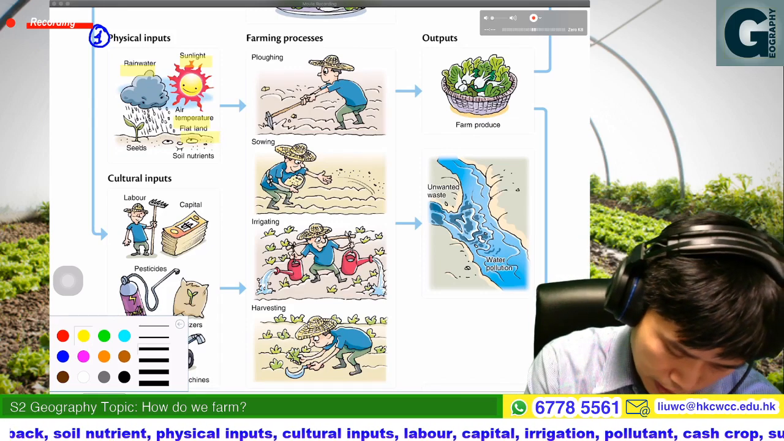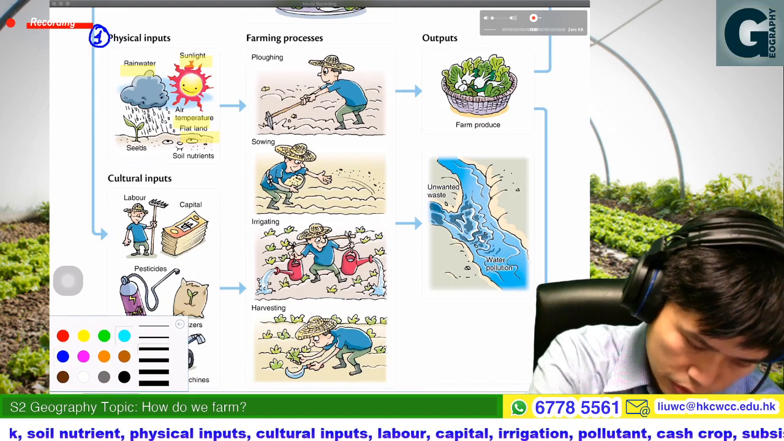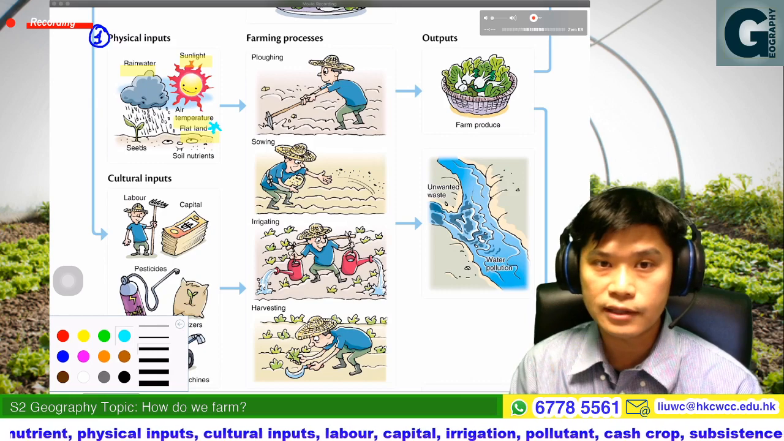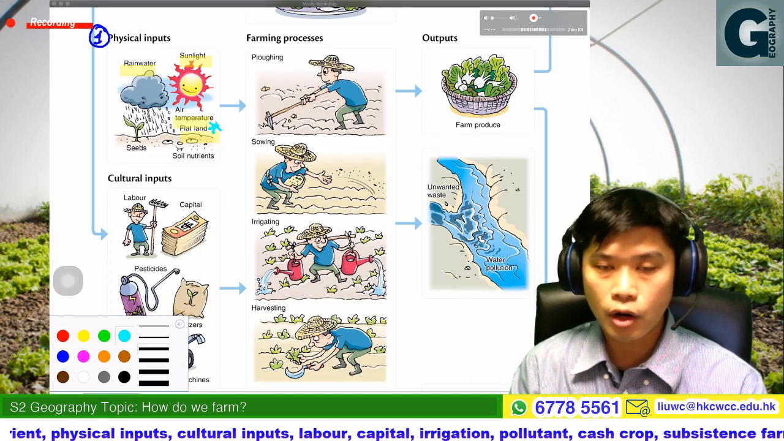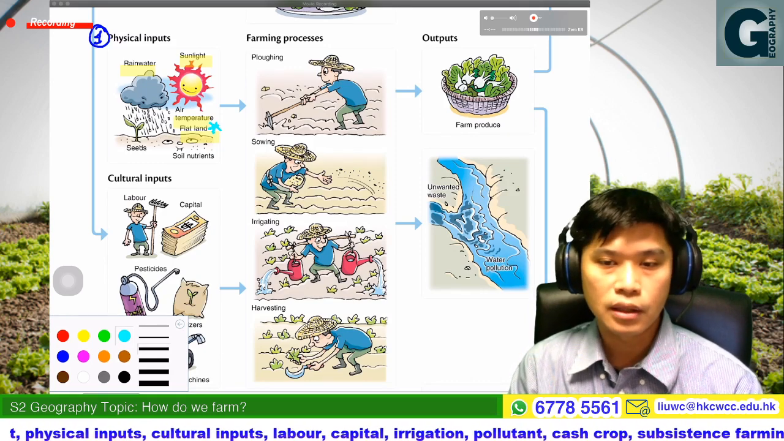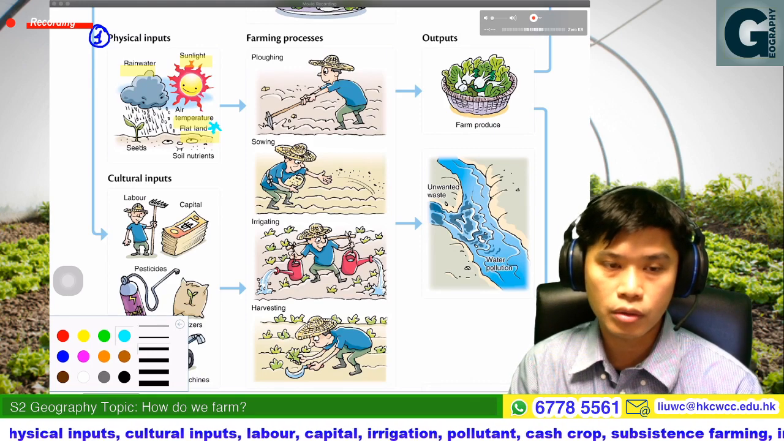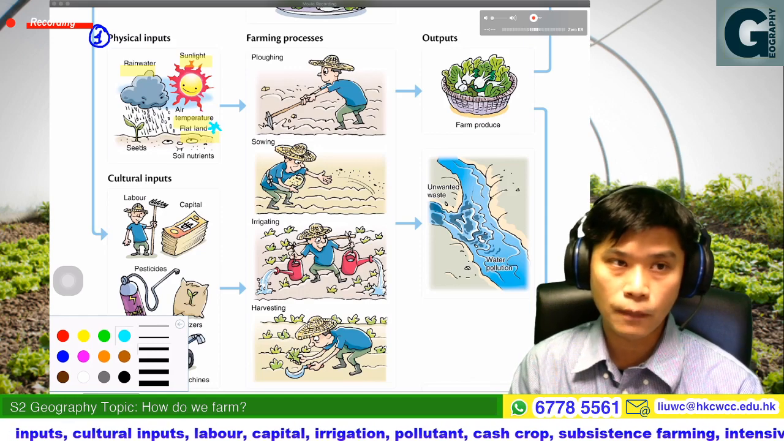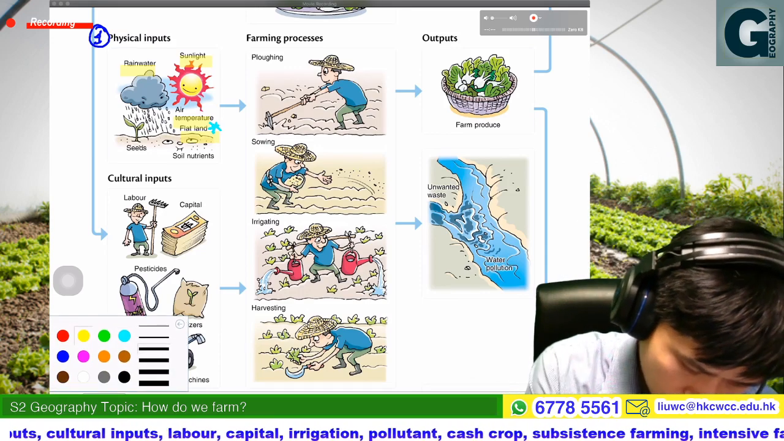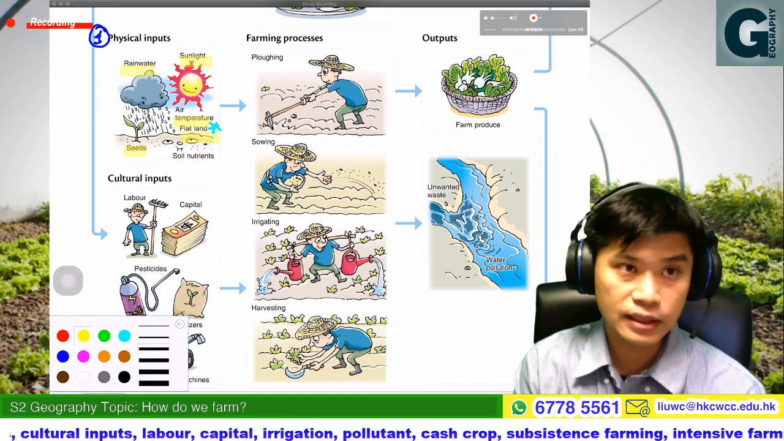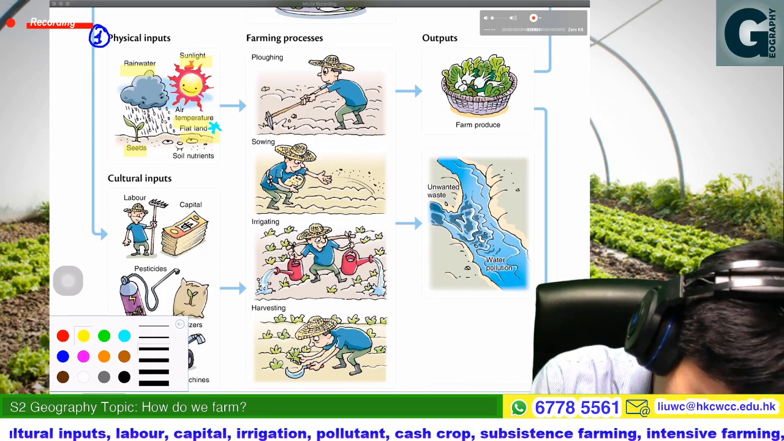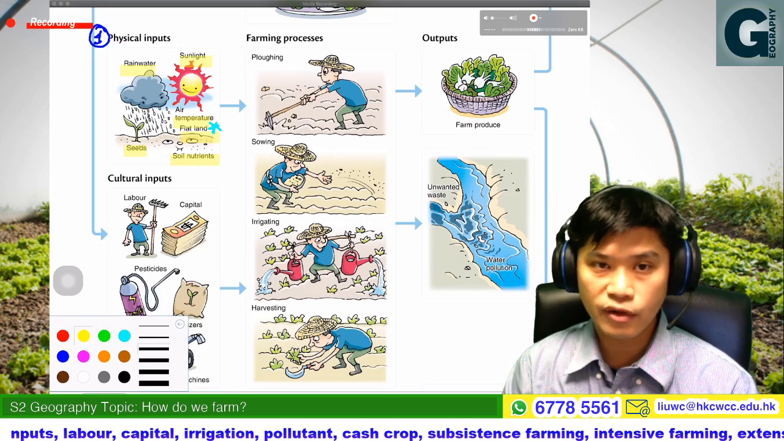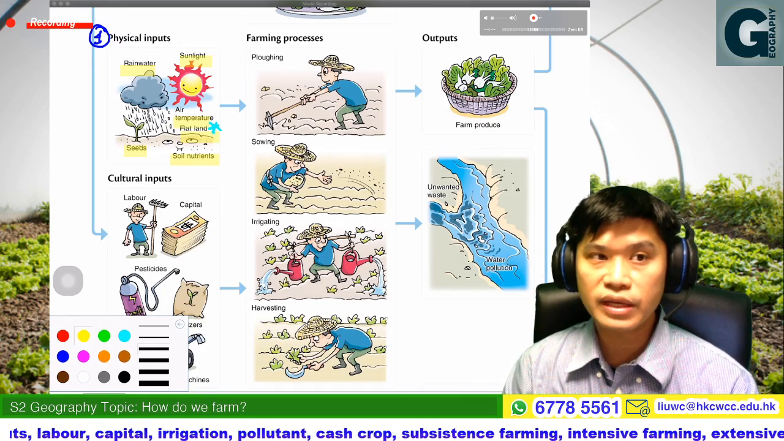Flat land, so Miss Mark, flat land is also important for farming. Why? It is because it would be quite difficult for crops or plants to grow on a slope. So therefore, flat land is also important. And then the seed, and also the soil nutrients. So that is all from the natural environment. Therefore, we call it physical input.